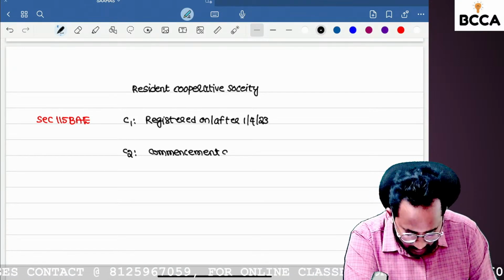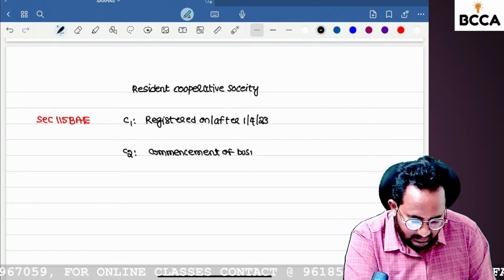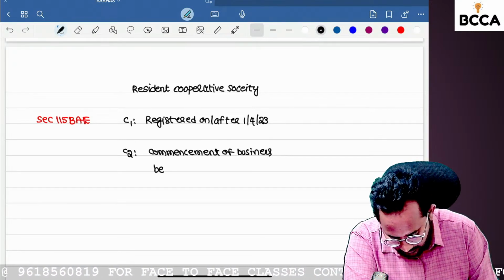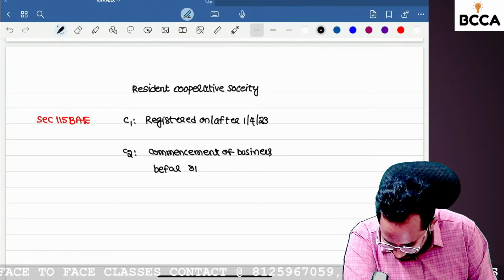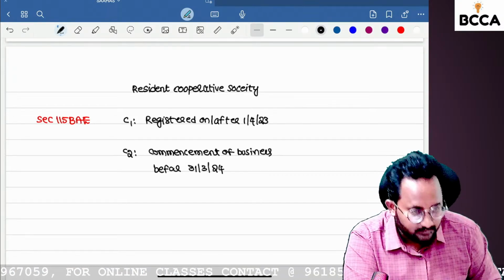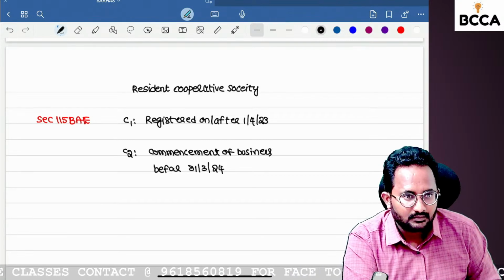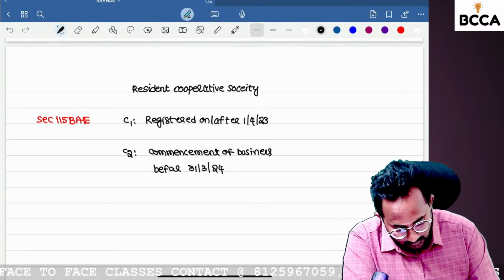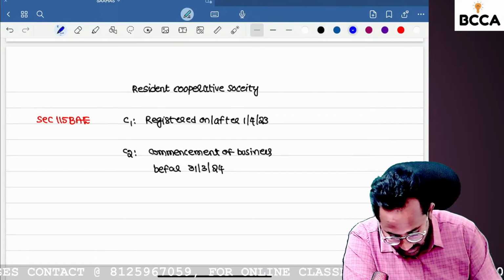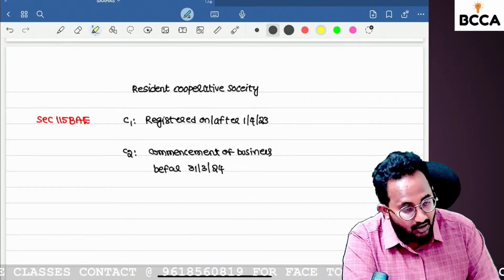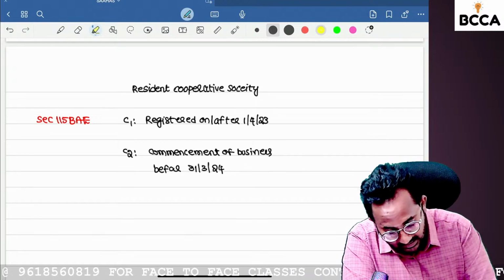Yes, commencement of business. Can you tell me on which date, before 31st March 2024? If these two conditions are satisfied, automatically that resident cooperative society can opt for section 115BAE.